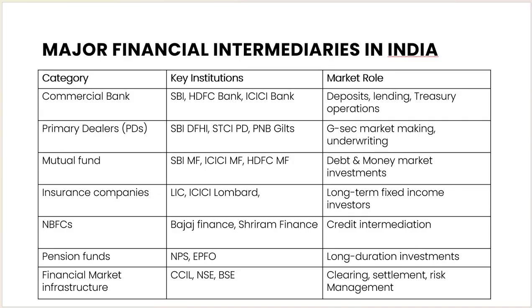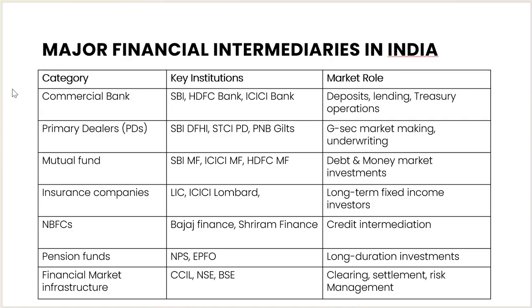Then the primary dealers like the SBI DFHI, STCPD, PNB Gilt. So these are all the primary dealers. They will do the G-Sec market making and underwriting. So they will sell the government securities in the market and do the underwriting for this market. These are the primary dealers.